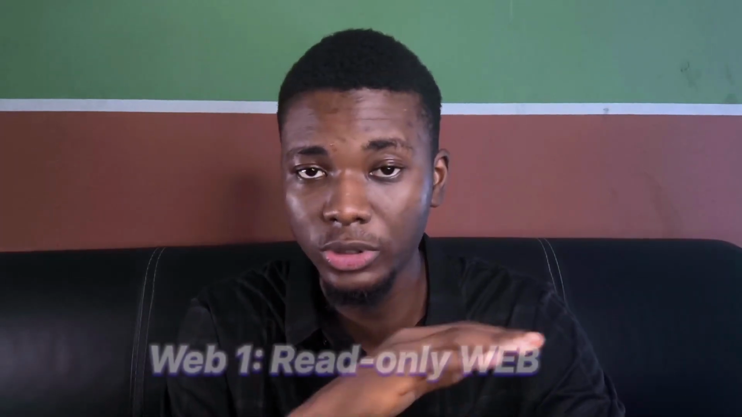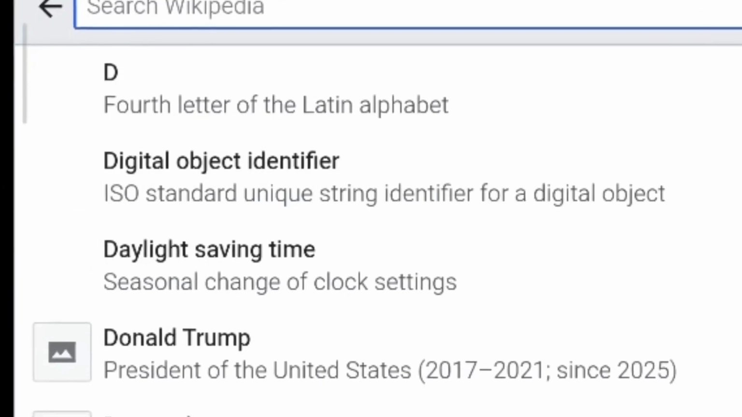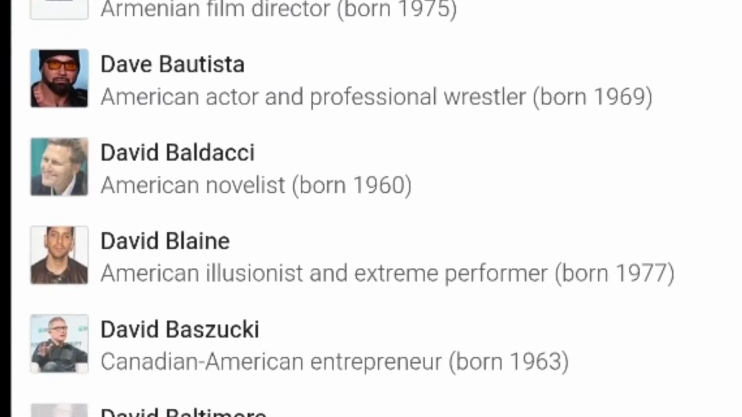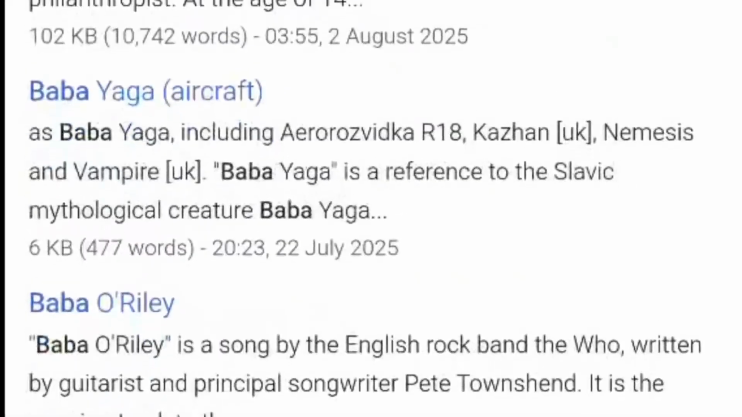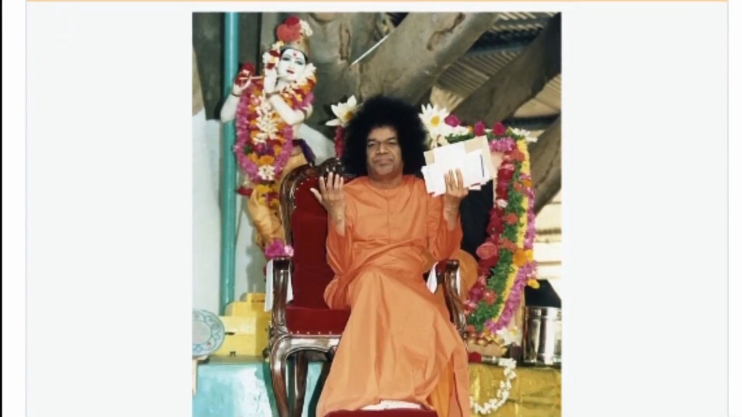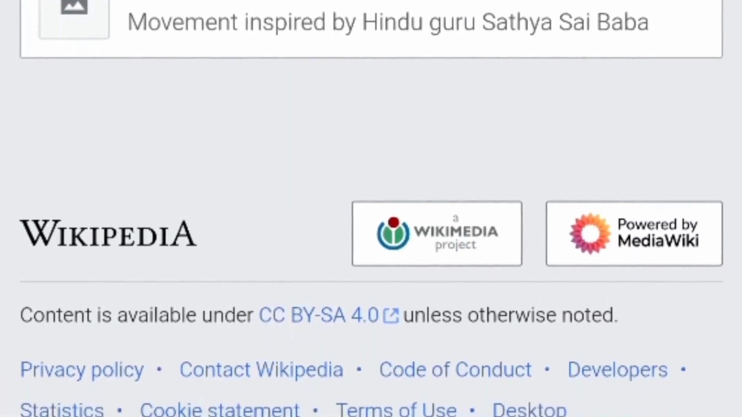Web 1 is basically called, I'll give each of them a nickname, the read-only web, call it RO. So think of it as Wikipedia. Wikipedia, for example, is a typical example of Web 1 innovation. You observe that with Wikipedia, you can only read what the owners of Wikipedia have shared. I might be wrong, but when I checked Wikipedia last, that was the only thing you could do. Unlike Facebook, Twitter, and the others, you can only just read things.